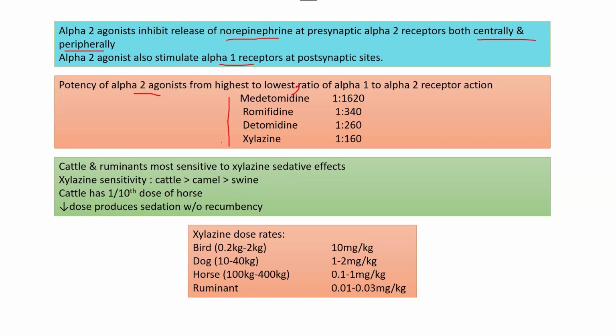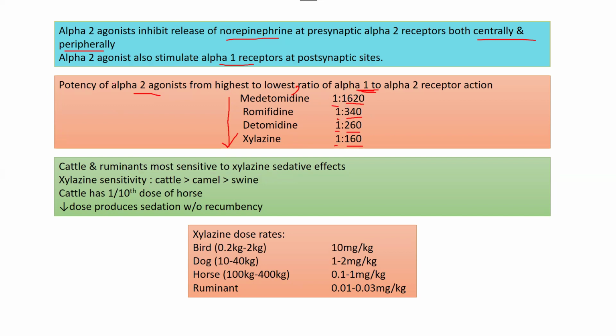From top to bottom, the potency of alpha 2 agonists decreases. For alpha 2 receptors, detomidine has a potency of 1620, romifidine has 340, dexmedetomidine has 260 and xylazine has 160. So top to bottom, the potency of these alpha 2 agonists decreases in descending order. And you should remember that they also have alpha 1 affinity, so they will act on alpha 1 receptors too.